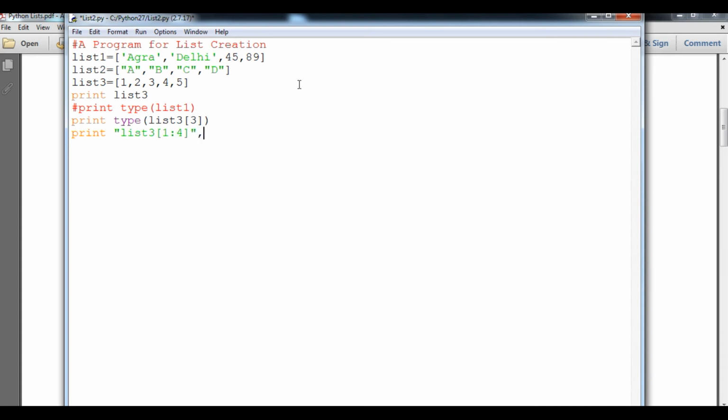So what will the output be? Let's see, list 3, within that 1 colon 4. Before I print it out, I want to check whether there are sufficient indexes in my particular list 3 or not. So let's count 0, 1, 2, 3 and 4. So it is sufficient. So I'm going to just run it. Let's see what the output will be.